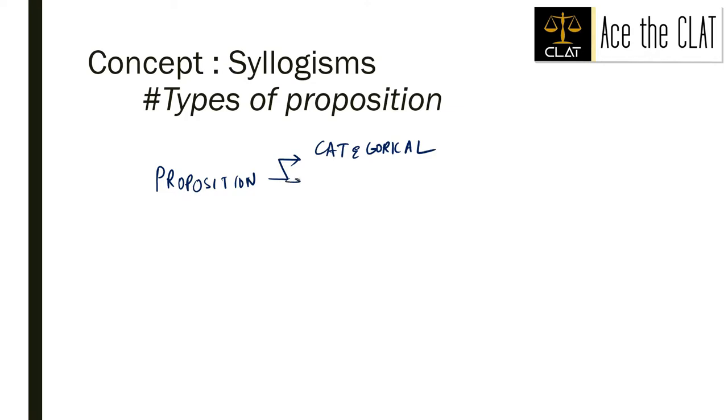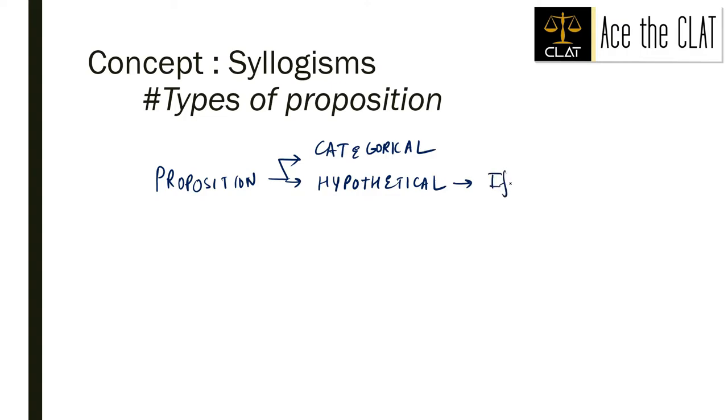Other than that, there are 2 more, the first one is hypothetical proposition. From the word itself, we can infer that the conditions in this type of proposition would be hypothetical, or there would be certain conditions.